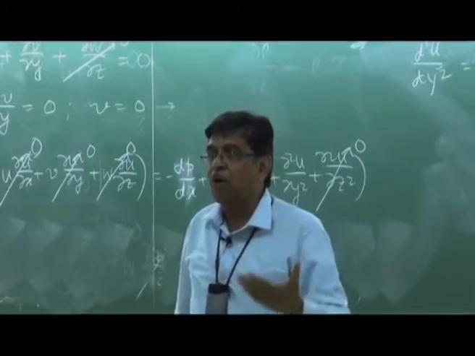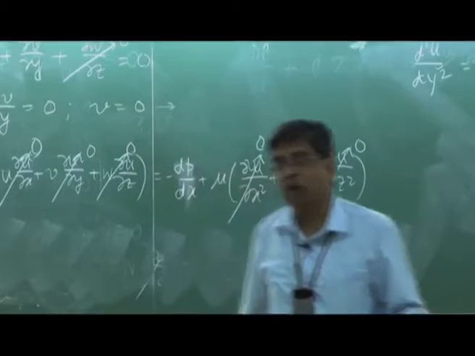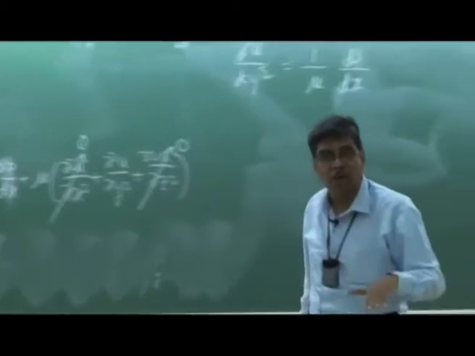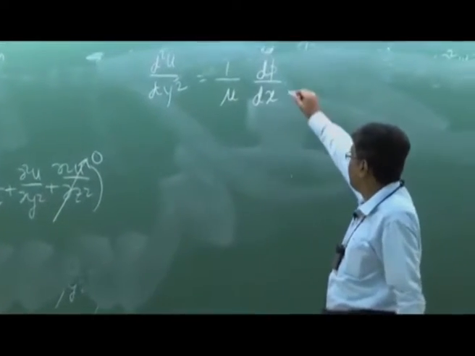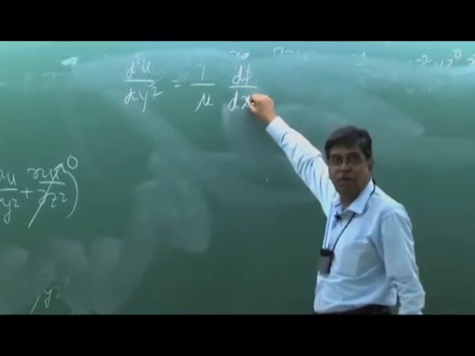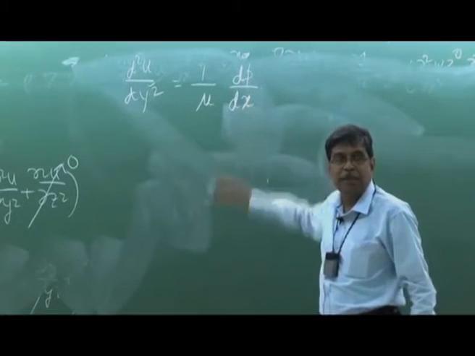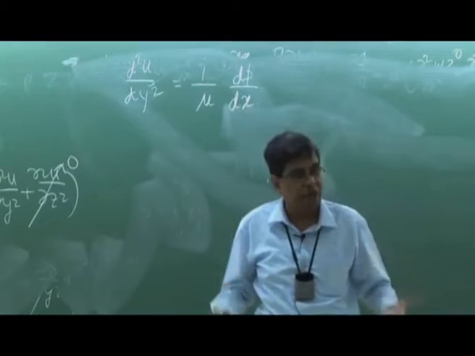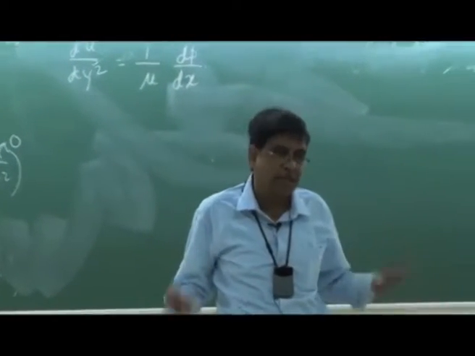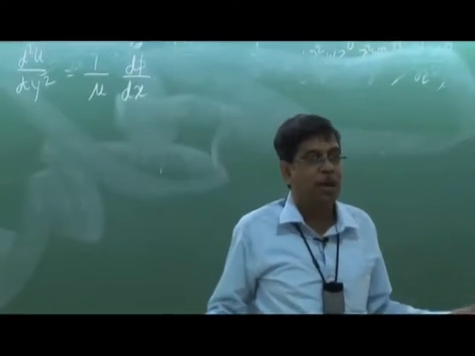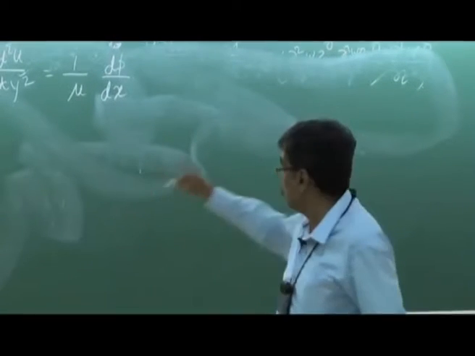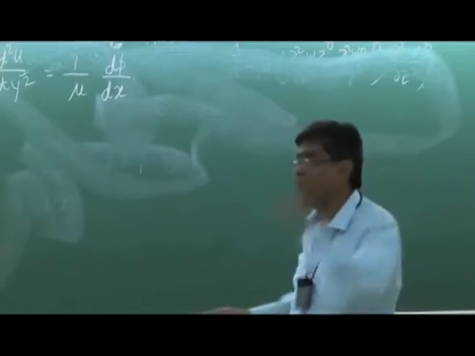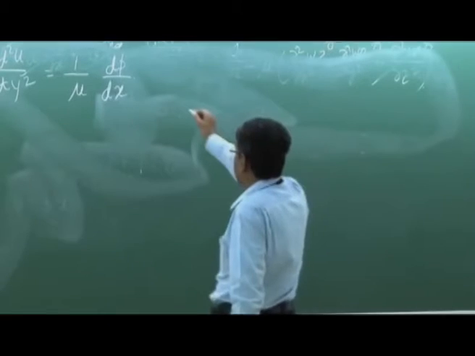But if the power of y is more than 2, then it will be a function of y. So the option is that either function of y or constant, where p is a function of x, that we have already proved. That means dp/dx is either constant or a function of x. If it is a linear function of x, then it is constant, otherwise it will be a function of x. But when the two are equal, the only possibility is that they become constant.